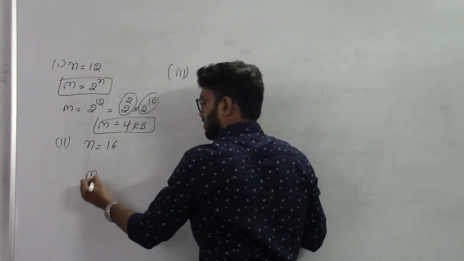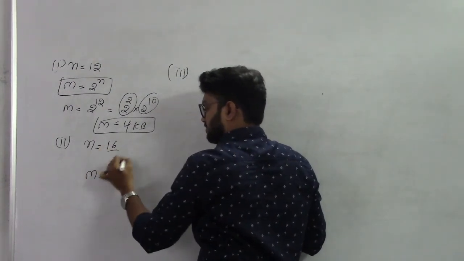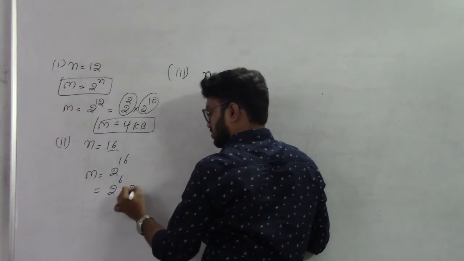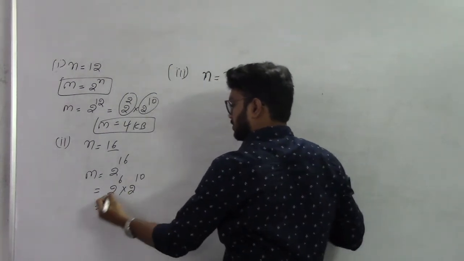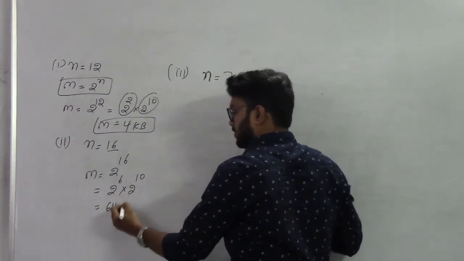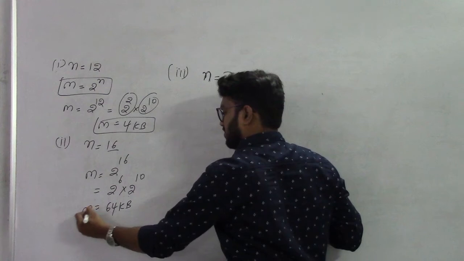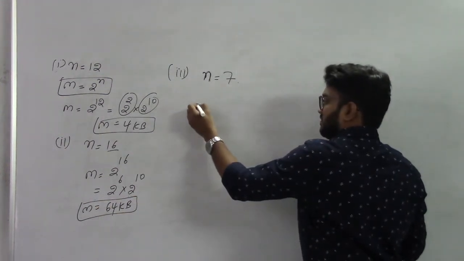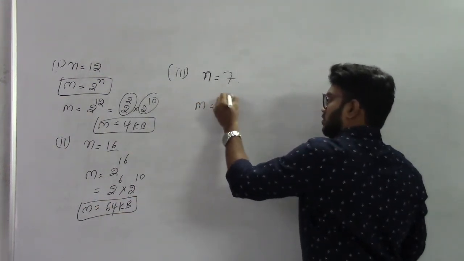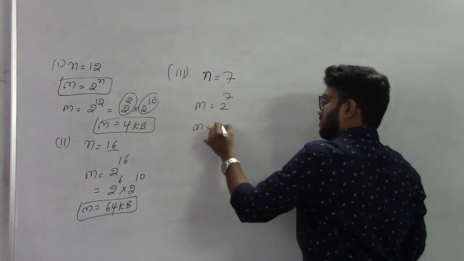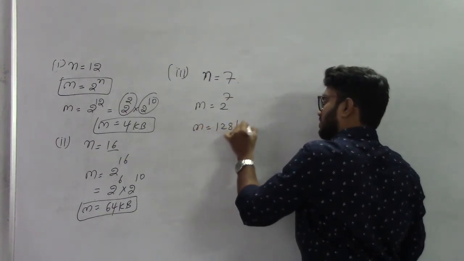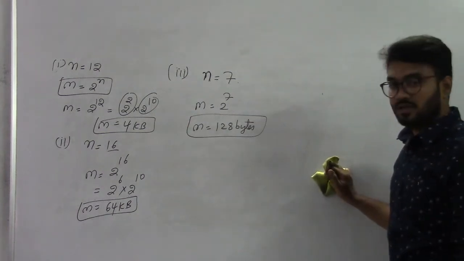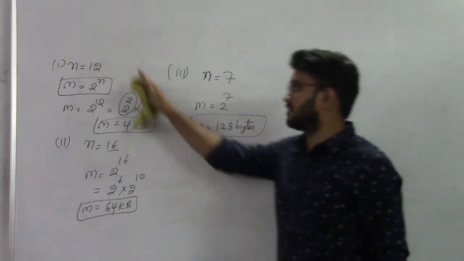Similarly, memory is equal to 2 power 16. So I can write 2 power 6 into 2 power 10, where 2 power 6 is nothing but 64 and 2 power 10 is nothing but KB. So memory is equal to 64 KB. For example, n is equal to 7. So M is equal to 2 power 7. So 2 power 7 means 128 bytes. Now I want to know the address range of these.